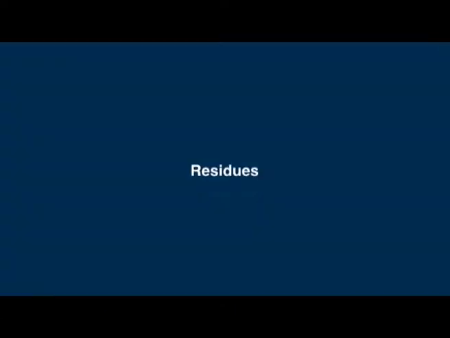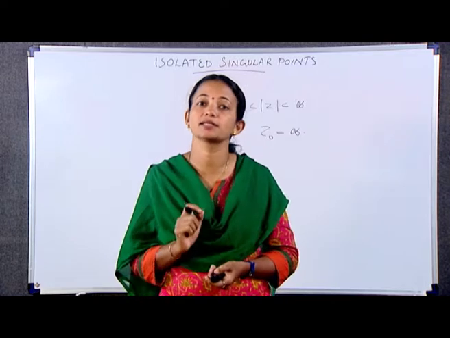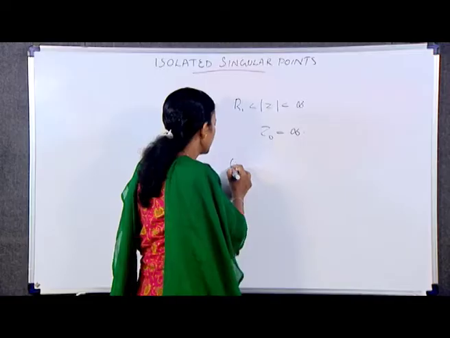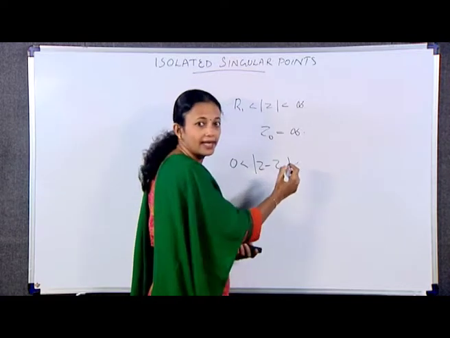Next, we discuss residues. When z0 is an isolated singular point of a function f, there is a positive number r2 such that f is analytic at each point z for which 0 < |z - z0| < r2.